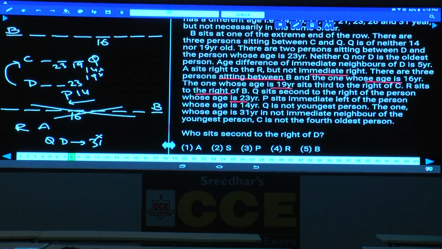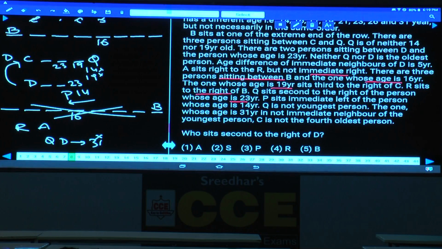There are 2 persons between D and 23. As there are 2 persons between D and 23, 1, 2, D will be here. And tell me what is the possibility here. Then let us check for C. Can C be at this place? If C is here, 1, 2, 3, 1, 2, 19-year-old must be here, which is not possible. C cannot be here. Then can C be here? If you take C at this place, 1, 2, 3, Q, that is not at all possible.